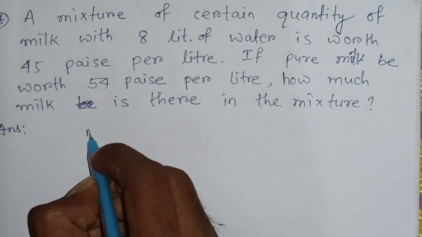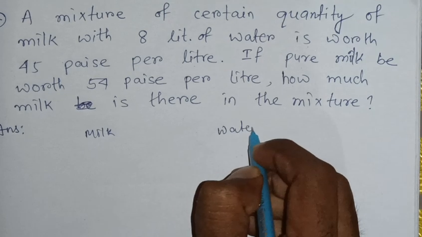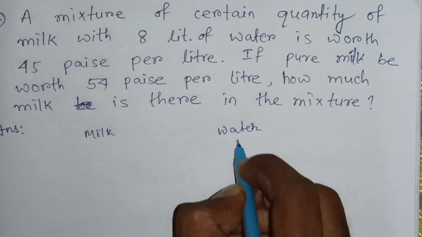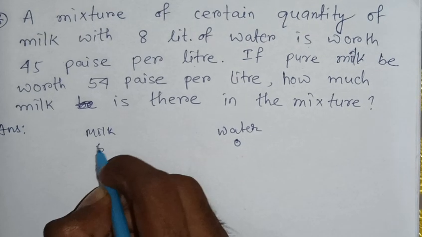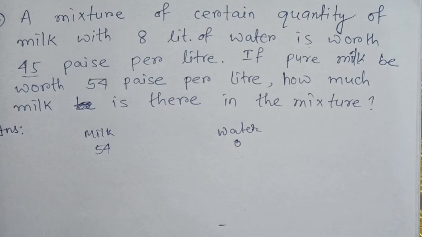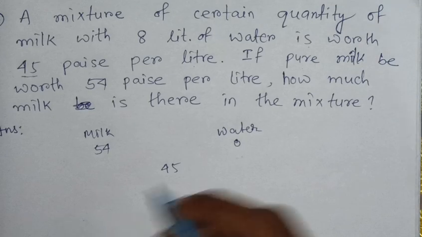So the price of water is 0 and the price of milk is 54 paise per liter. But the price of the mixture is 45 paise per liter.